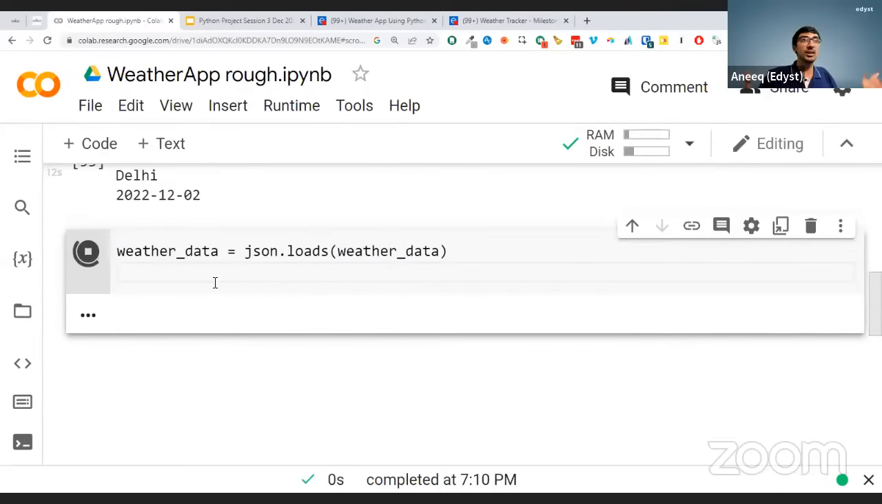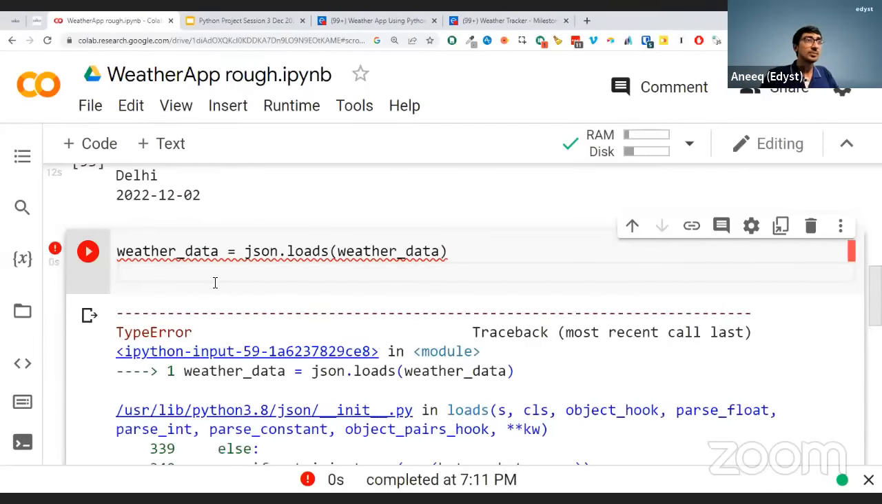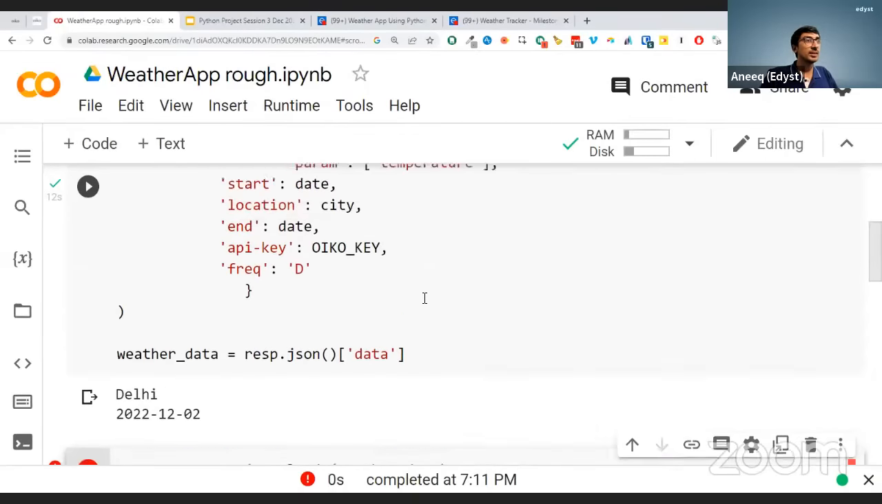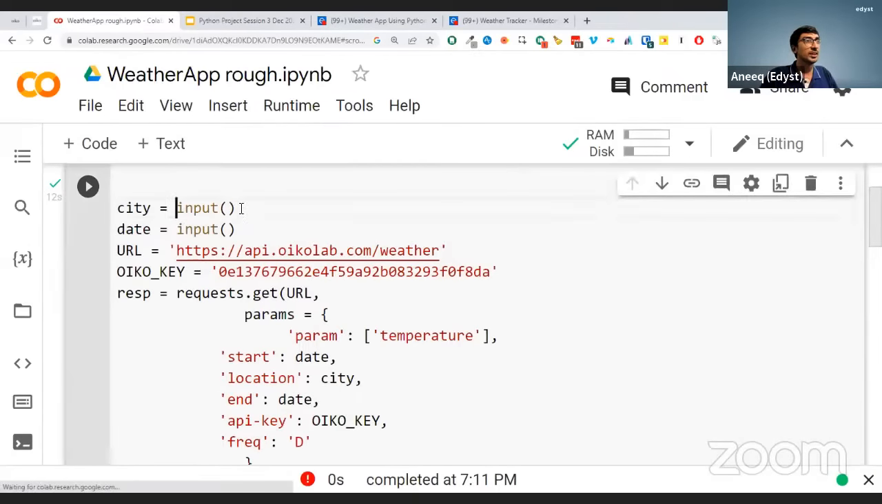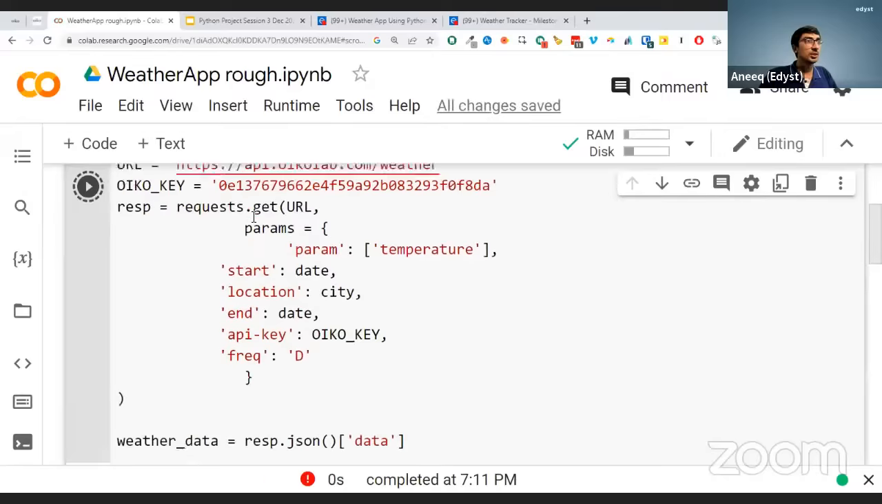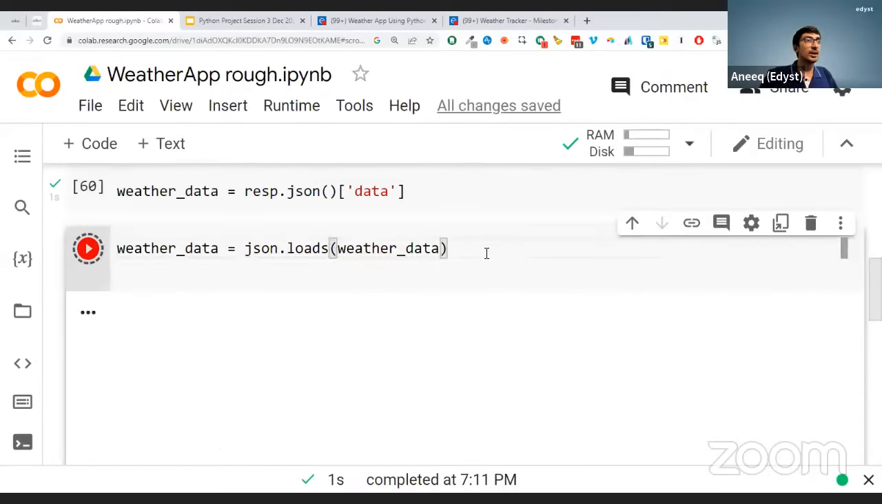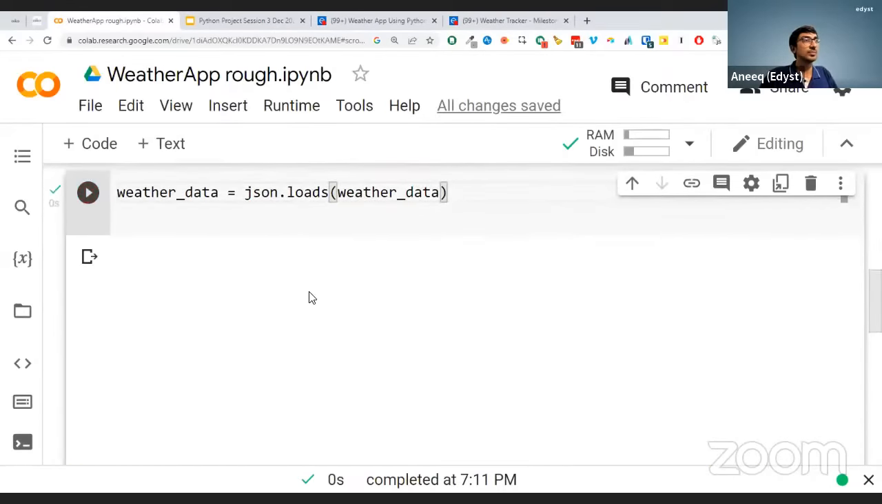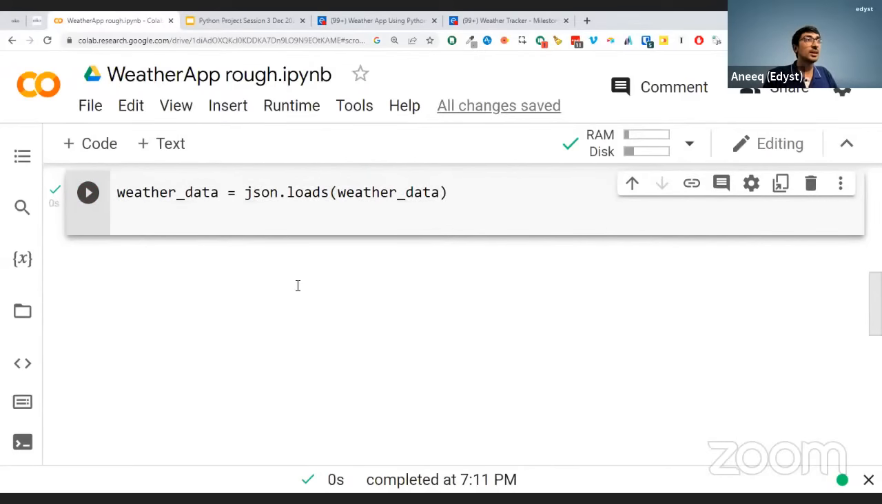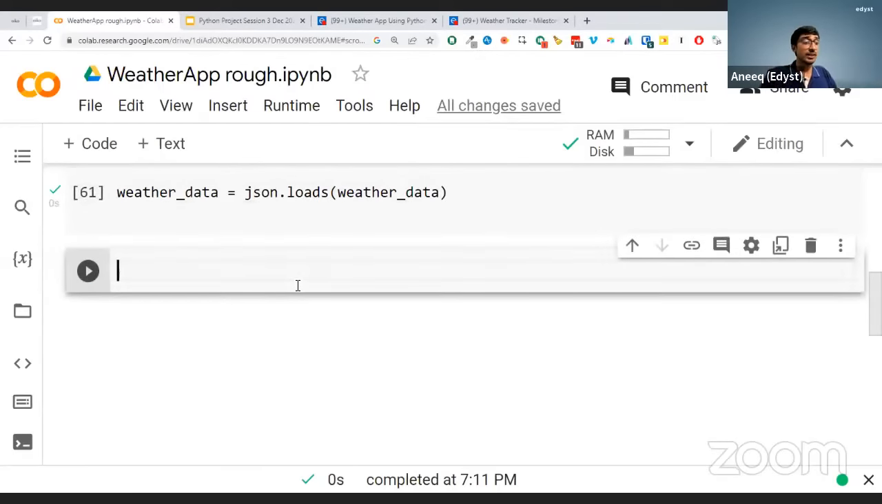My life is still not easy right now. What happened here? Sorry, I'll need to just run this again. So for now, instead of taking input again and again, I'll just put Delhi, because otherwise I'll have to take input again. So let me do that. And I got my weather data over here, right? So this is my weather data. But again, that is not enough. That weather data is great.